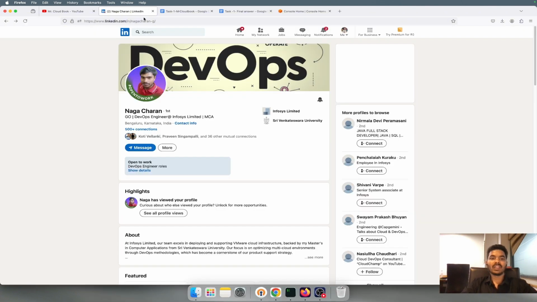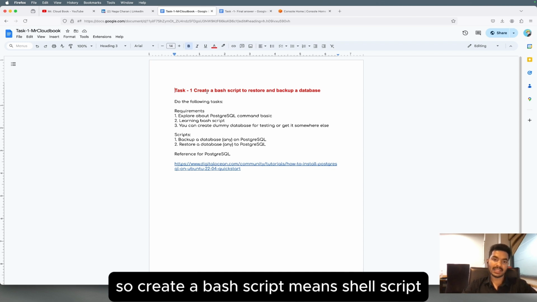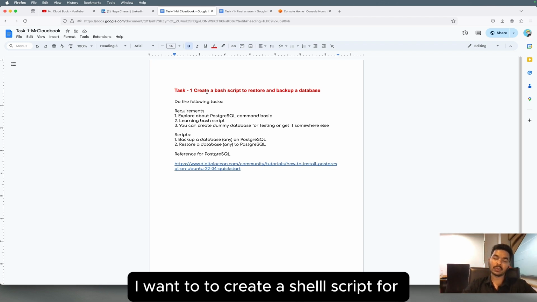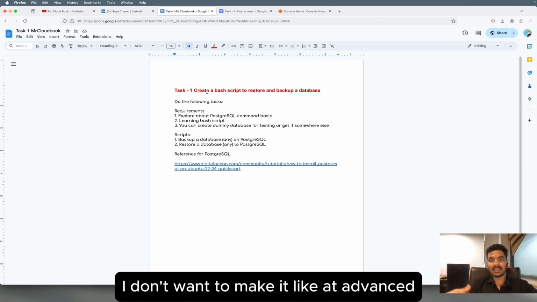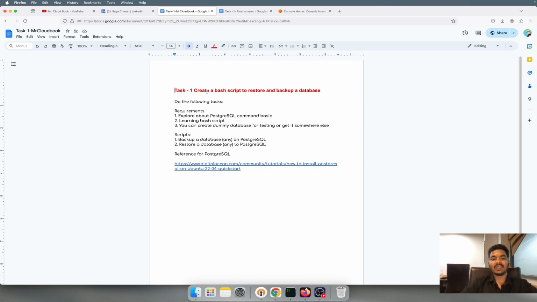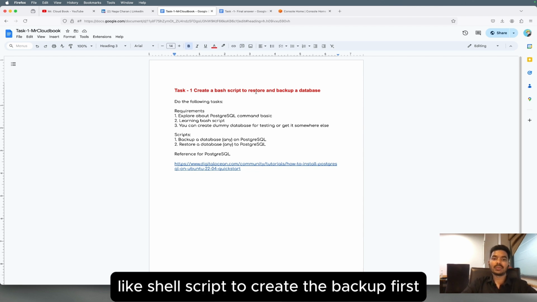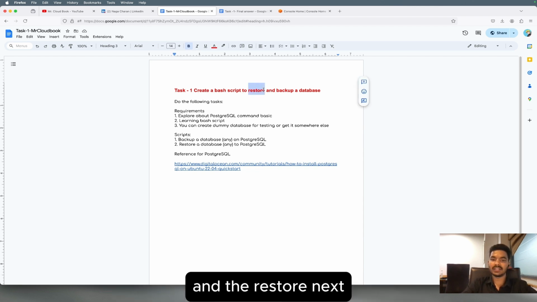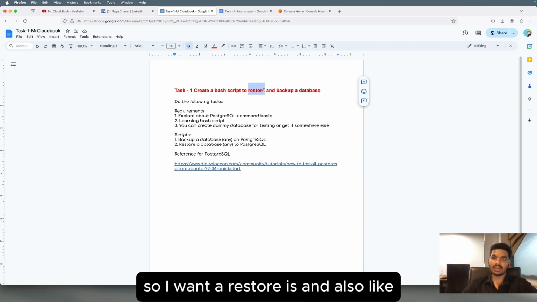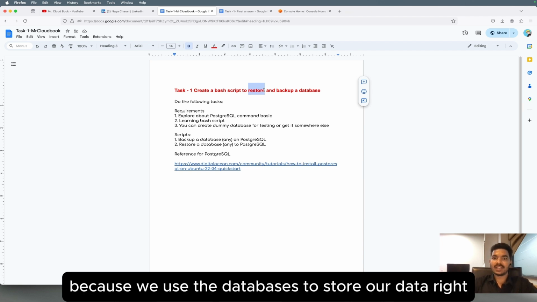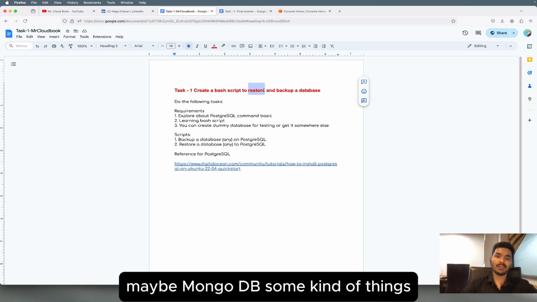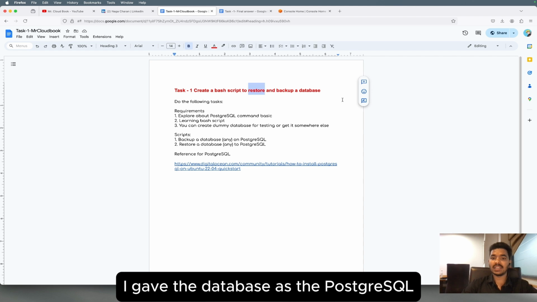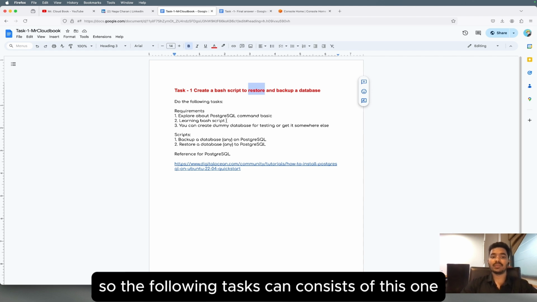And the task is here. Create a bash script, which means a shell script. I wanted a basic task, I don't want to make it advanced on the first day. So, a shell script to create the backup first and the restore next. I want the restoration also, because we use databases to store our data, like PostgreSQL, maybe MongoDB, some kind of things. But in this task I gave the database as PostgreSQL.